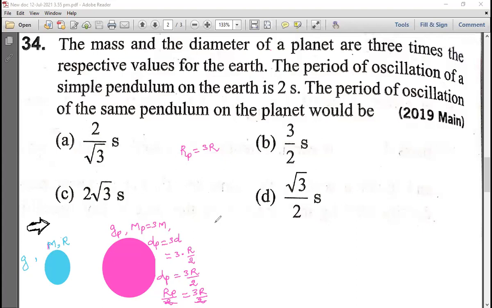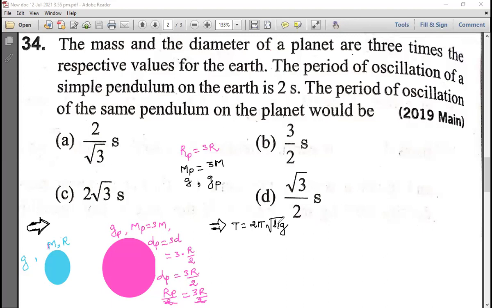Now what is our formula? We have one formula that is like this. So we got mass of planet also. Mass of planet is equal to how much? 3 times mass of Earth. And radius of planet is 3R. Okay, clear? And gravity is g, and on planet it is Gp. Now time period formula is what? Time period T is equal to 2 pi under root L by g. Time period formula is what? T is equal to 2 pi under root L by g. Okay.